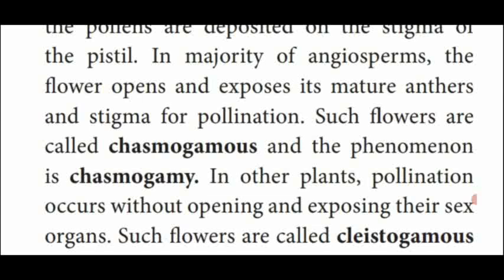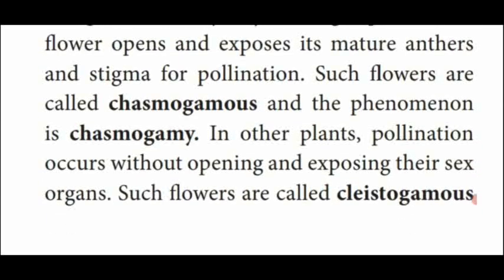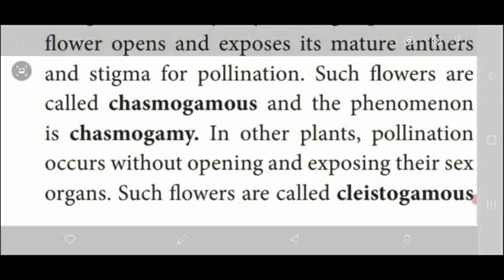In those plants also pollination takes place. Those flowers are named cleistogamous flowers and the phenomenon is called cleistogamy. This is an important 2-mark question. Kindly note it down in your classwork note or textbook if you have one. So these are the two types of pollination phenomenon taking place in plants.